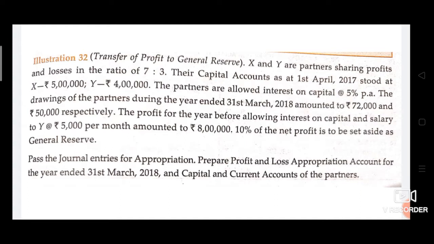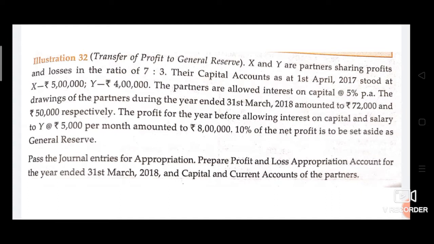Then they told us that the profit for the year before allowing interest on capital, salary, etc., as well as the amount transferring to general reserve, is rupees 8 lakhs. So this is the net profit after preparing profit and loss account.